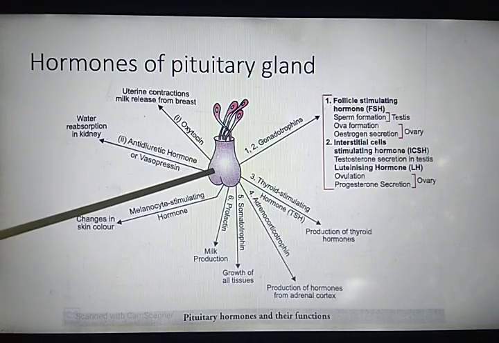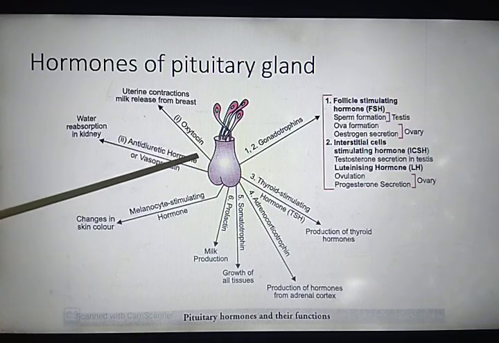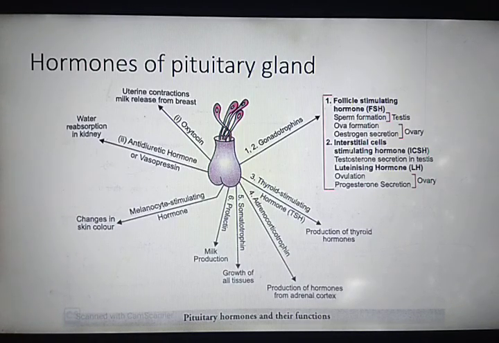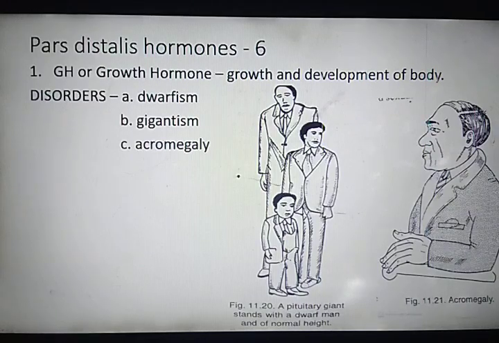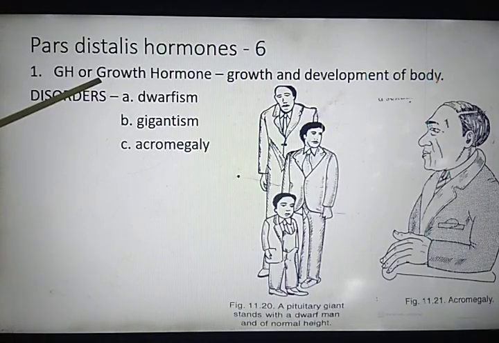This you have studied earlier also in lesson 19, excretion. So first of all, we will discuss the hormones of the pars distalis. First, we will discuss the growth hormone synthesized and secreted by the pars distalis.